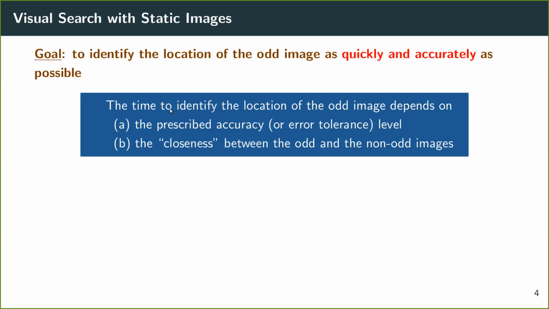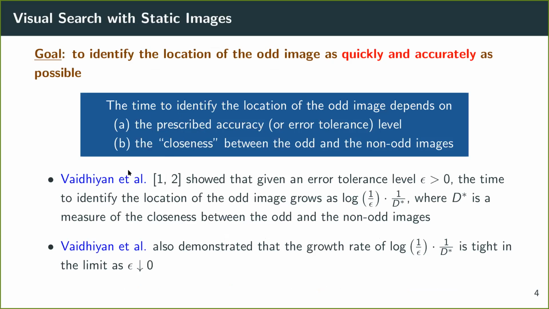So one can ask whether the time to identify the location of the odd image can be described in terms of the quantities in A and B here in a precise mathematical form, and the answer to that question is yes. This is what Vaidyan et al. did. They showed that given an error tolerance epsilon, the amount of time to identify the odd image grows as logarithm of 1 over epsilon times 1 over d star, where d star is a constant that captures the closeness between the odd and the non-odd images.